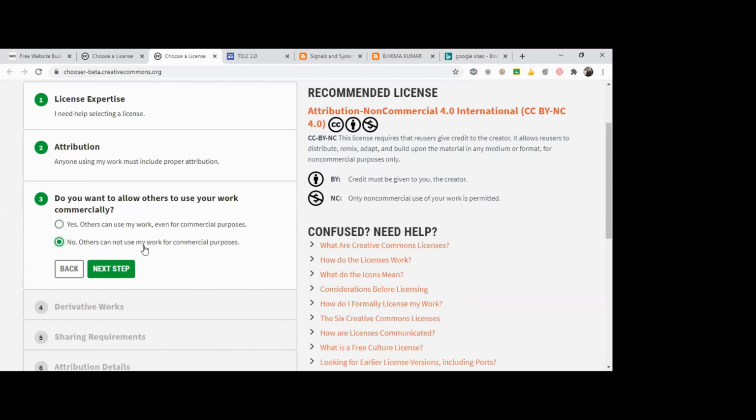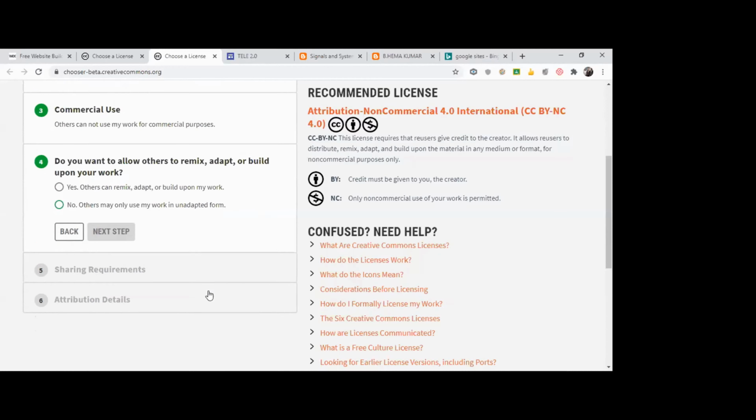I'll just put no. Others cannot use my work for commercial purposes. It is used only for non-commercial purposes. That's why the $ is crossed out. It cannot be used for commercial purposes. It is free for all the people as long as they don't get any money out of it. That's the meaning of this one. Okay. You can give yes also. That's no issue. Fine. I'm just giving not for commercial purpose.